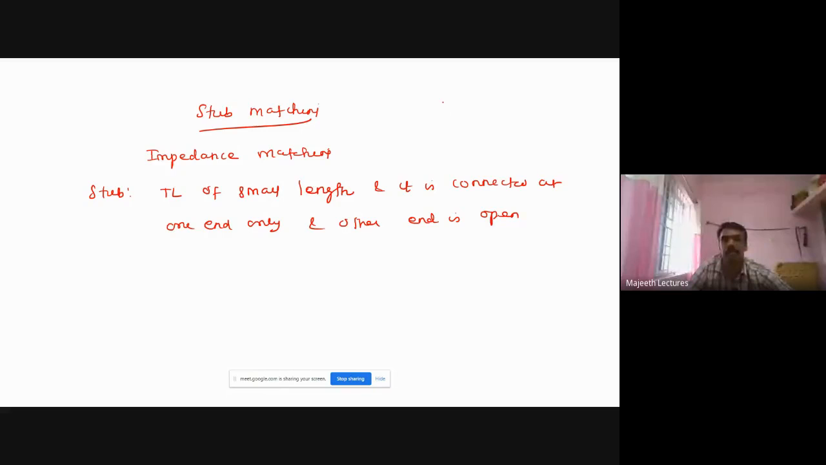Fine. So if you have a transmission line like this, with load ZL, the stub will be connected at one end like this, and the other end is either open or short circuit. So that is the first thing we must know.